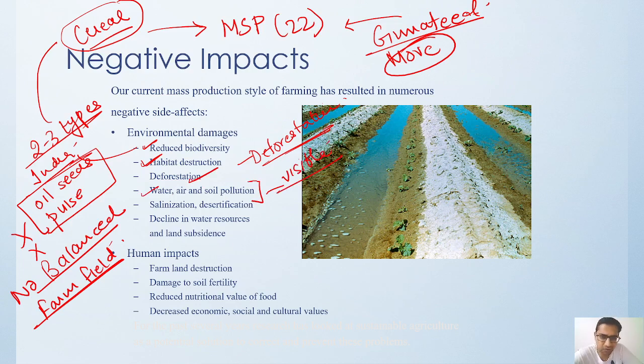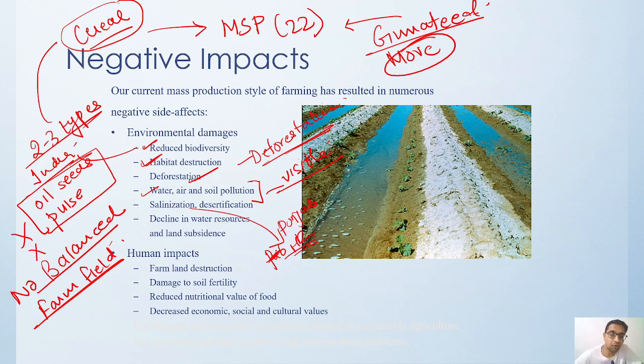You can go outside your house and see various types of pollution, polluted water, air and soil. Then salination, with a lot of use of pesticides and chemicals. You can go to places where too much fertilizer is used, like the Punjab region or the Haryana region, and you will see the soil is getting saline.